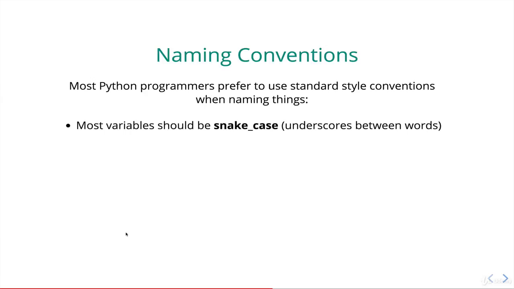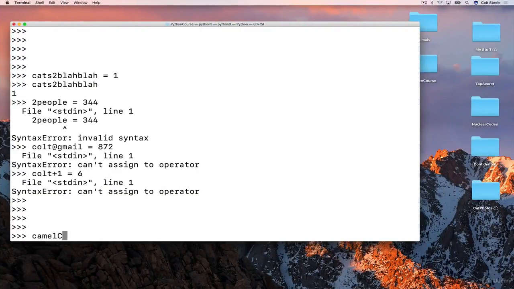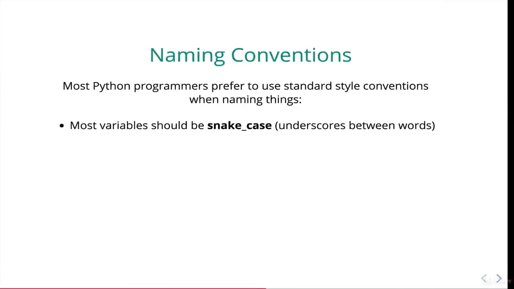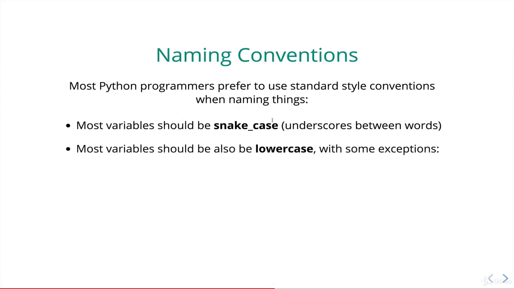That means variables should be snake case, which means using underscores to separate words. Camel case, if you're familiar with that, means using an uppercase letter, so something like camelCase, versus snake_case, where words are separated by an underscore. So you can do this in Python. Remember, there's nothing that prevents you from using uppercase letters, but the convention is to use underscores. And it's called Python, so snake case makes sense. So there we go.